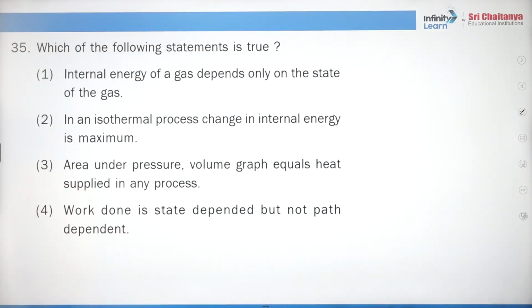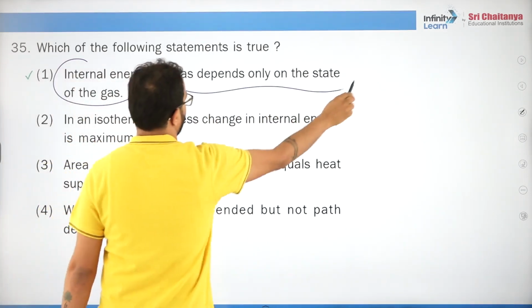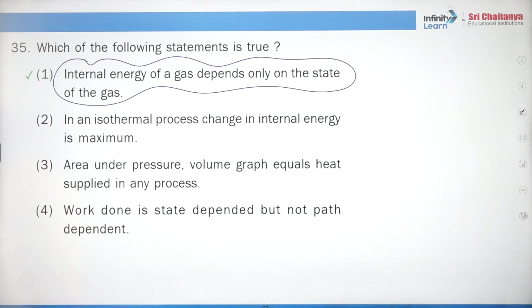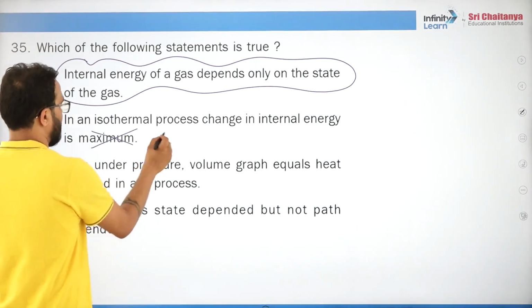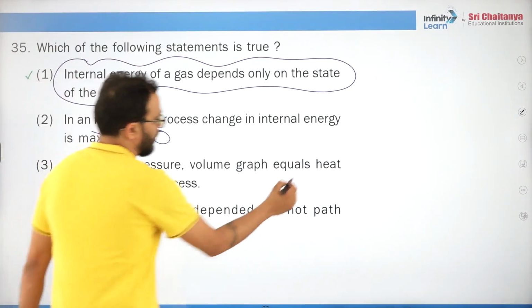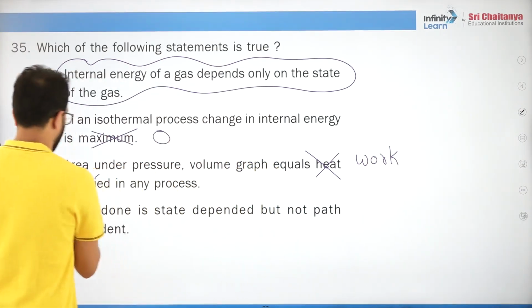35. Which of the following statements is true? Internal energy of the gas depends on the state. Very good. Everybody knows internal energy is a function of temperature and temperature is a state function, right? Otherwise, in an isothermal process, change in internal energy is not maximum, it is 0. Area under the pressure-volume graph equals work done, not heat supplied.